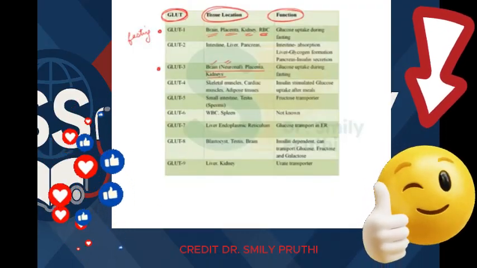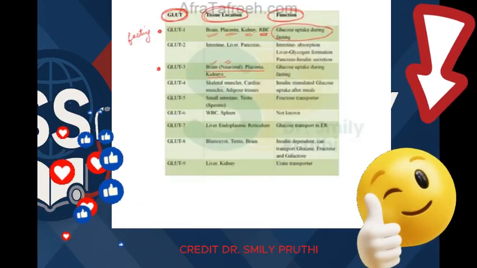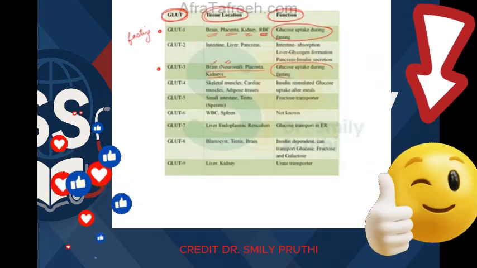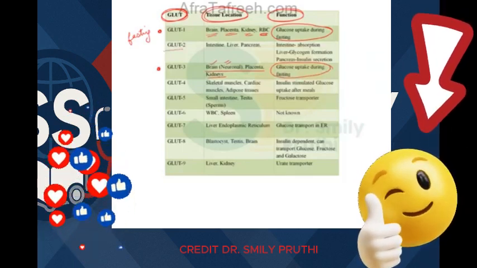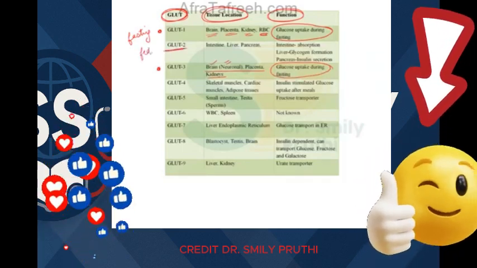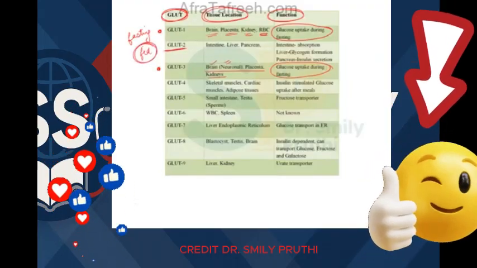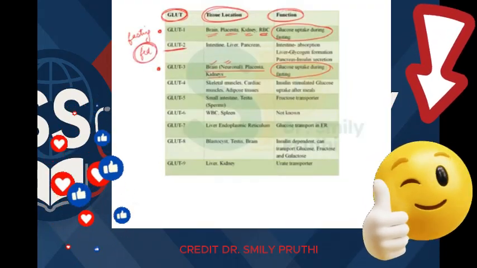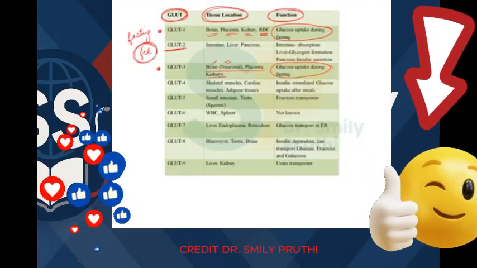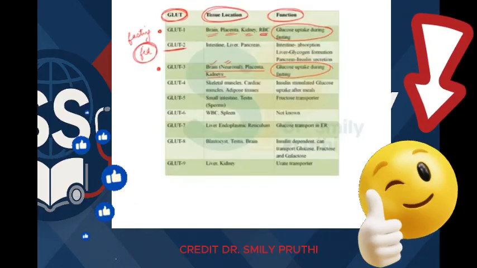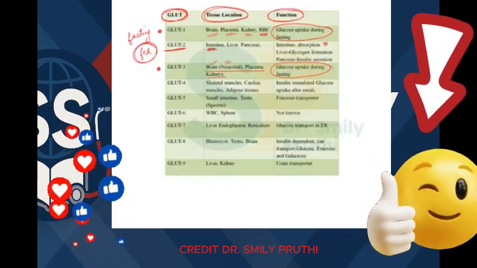Now, as these GLUTs are working in fasting, their function will be very simple, that is glucose uptake during fasting, right? Now, coming to GLUT2, which is activated in fed state, that is, as we eat glucose, GLUT2 will be opening, and this GLUT is present in intestine, so that glucose can be absorbed from intestine. So it is present in intestine and the function is absorption, right?